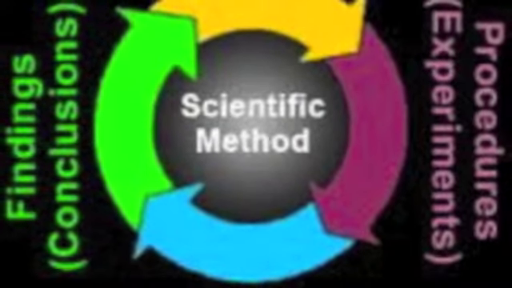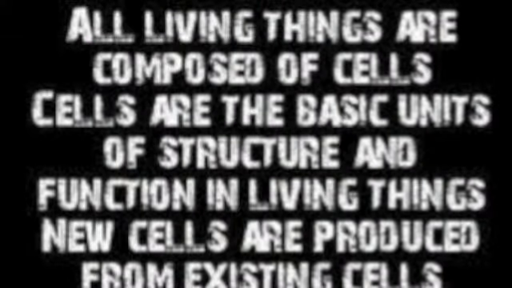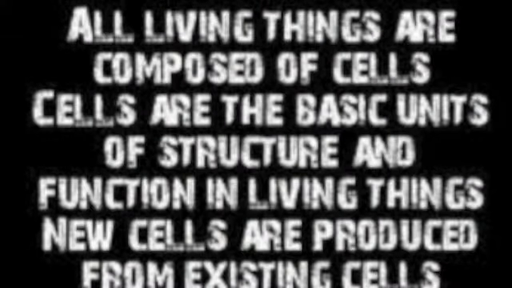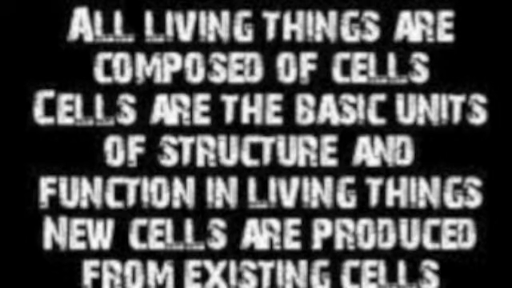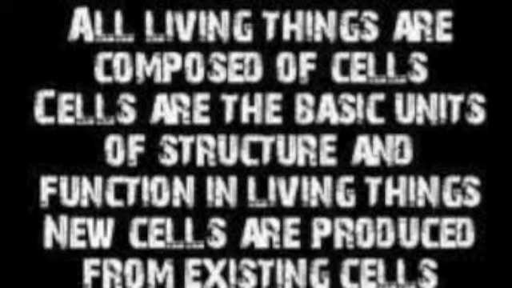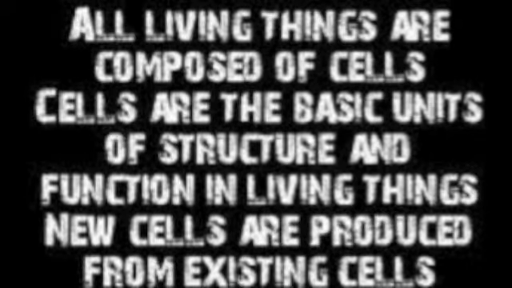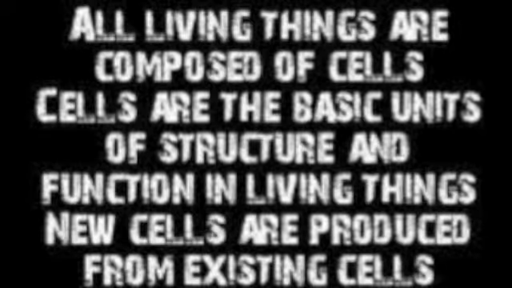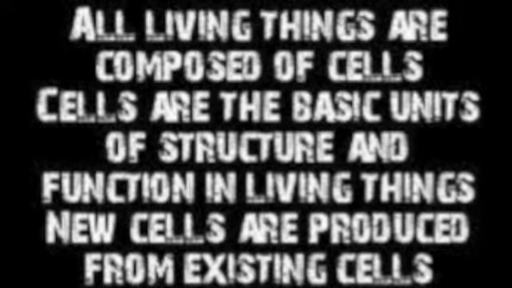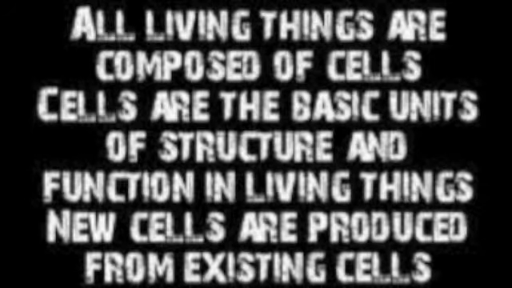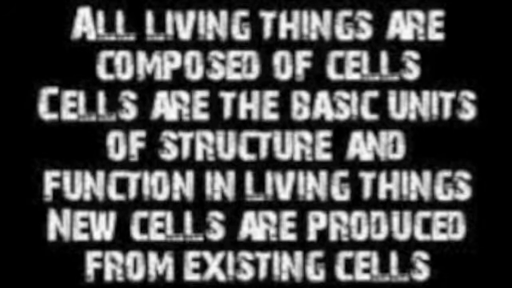Cell theory basically states that all living things are composed of cells. It also states that the cell is the basic unit of life. It also says that cells arise from pre-existing cells. The cell theory is also the basic principle of biology. The modern version includes new ideas such as that energy flows through cells. Also that heredity, DNA, is passed on from cell to cell. It also says that cells have the same chemical composition.